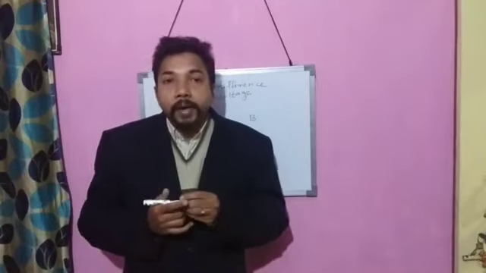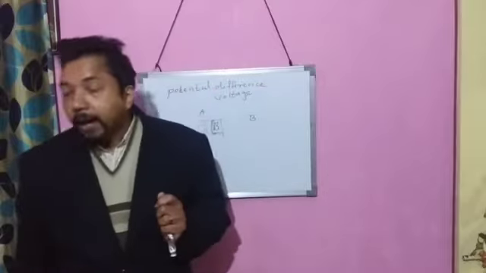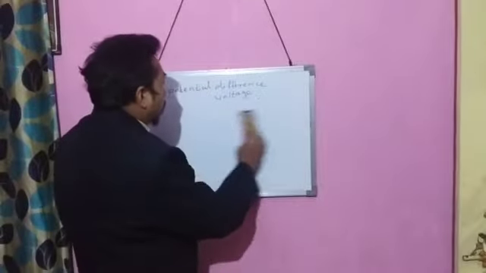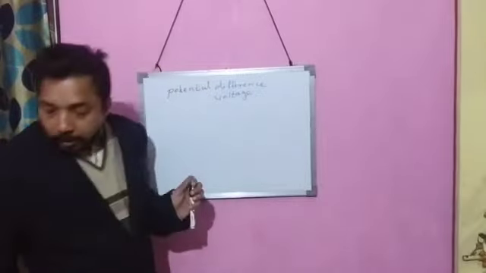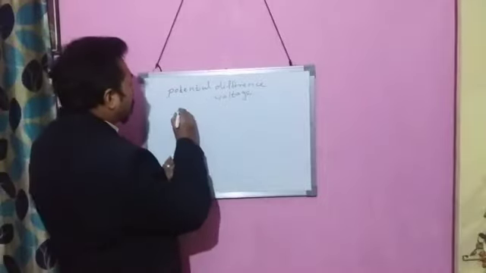In the same way, suppose that there are two bodies A and B having different concentration of electrons.